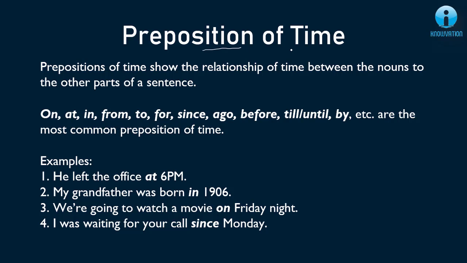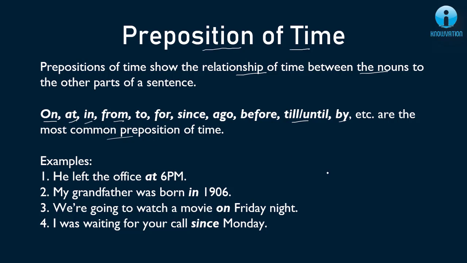So as the name suggests, preposition of time shows the relationship of time between the nouns to other parts of the sentence. So किसी noun का दूसरे word के साथ time में क्या relation है वो preposition of time के द्वारा हमें पता चलता है. Let's see some example words of preposition of time. So on, at, in, from, to, since, ago, before, until or till, by. These are the words which show preposition of time. Okay, so these are very common prepositions of time.